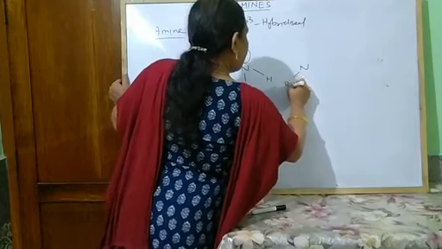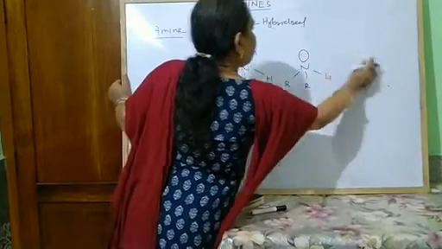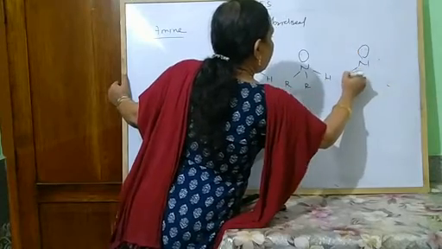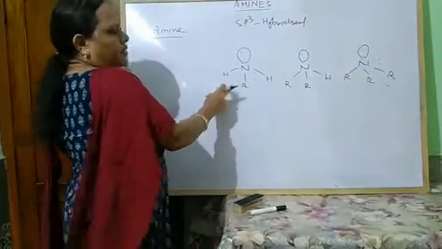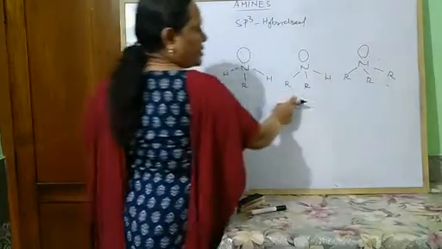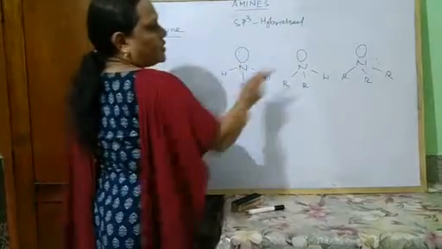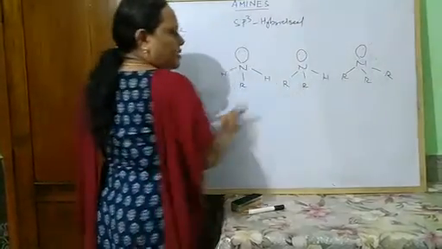So R, H and nitrogen, R and R. So this is primary amine, secondary amine, tertiary amine. In all cases the nitrogen atom is sp3 hybridized and all have pyramidal shape.